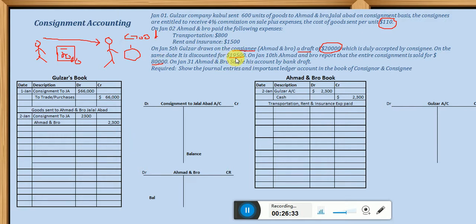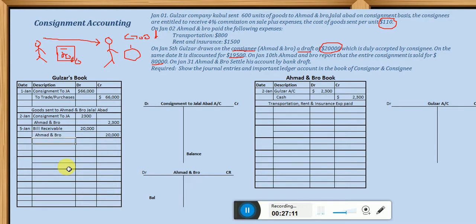Okay, look, the consignor, on January 5, is debiting what? Bill receivable account, right? How much? $20,000, and crediting Ahmad and Bro $20,000.